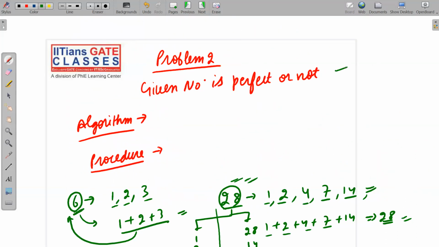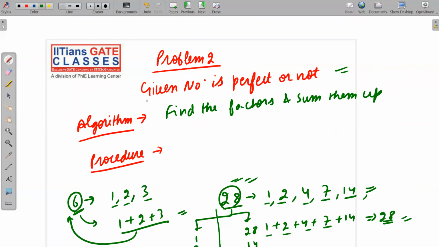Okay, so given number is perfect or not. What will be your algorithm? Algorithm will be very simple. Just find the factors and sum them up. How you will find the factors, I'm not going into that much detail. I'm just giving you a feeling that we can have an algorithm for this problem which will always say yes or no. In case of yes, it will halt and say yes. In case of no, again it will halt and say no.